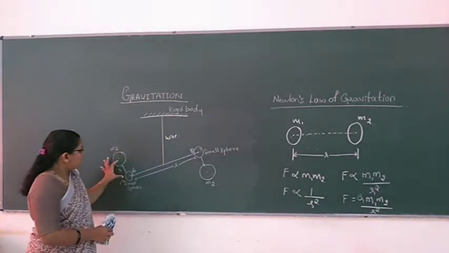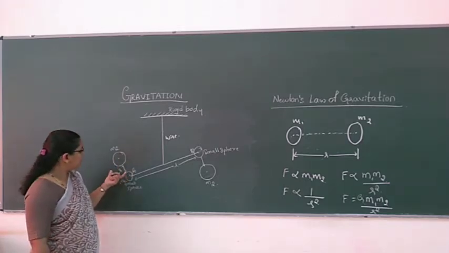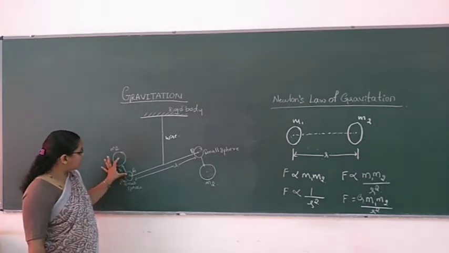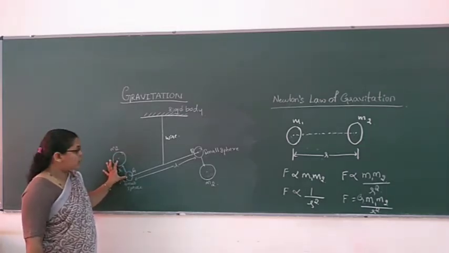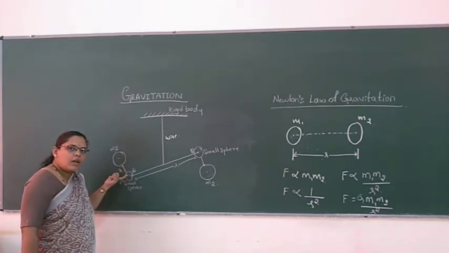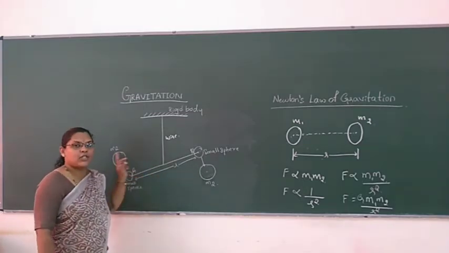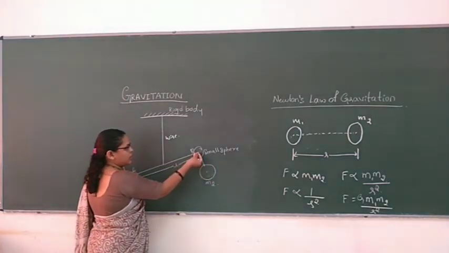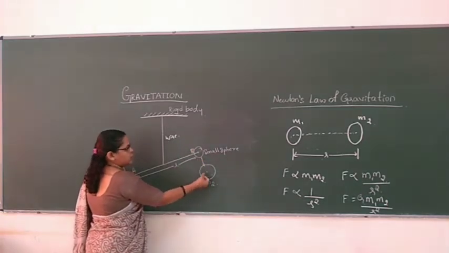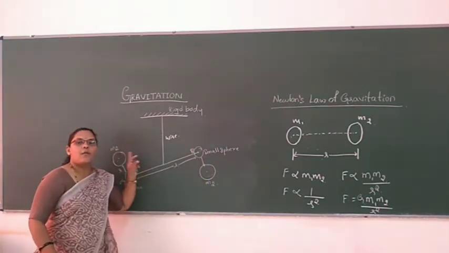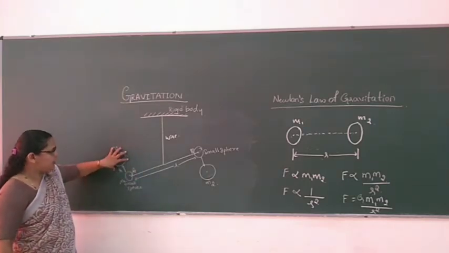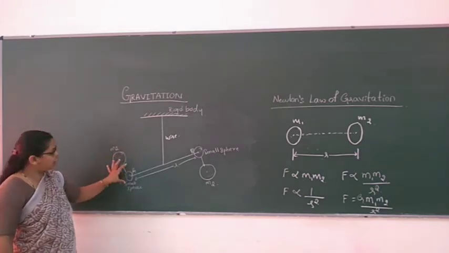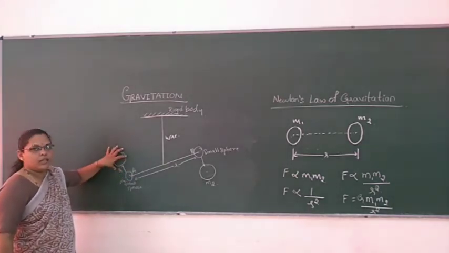Now, a force of attraction is taking place between the smaller sphere and the big sphere here. So, the gravitational force between these two bodies takes place with equal magnitude but in the opposite direction on each side. See here also, the big sphere is very near to the smaller sphere, so it attracts the smaller sphere towards it, but in the opposite direction. So, here also the big sphere will attract the smaller sphere. The force of attraction, or gravitational force, is taking place between the smaller sphere and the bigger sphere.